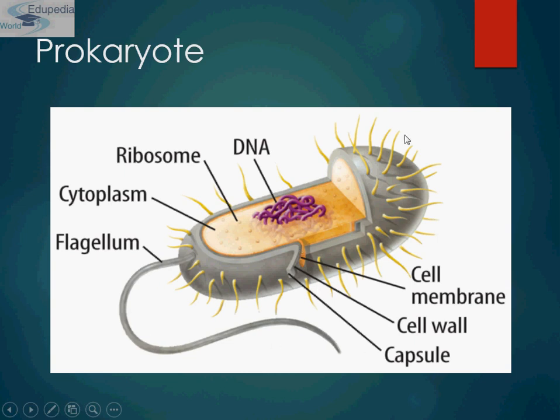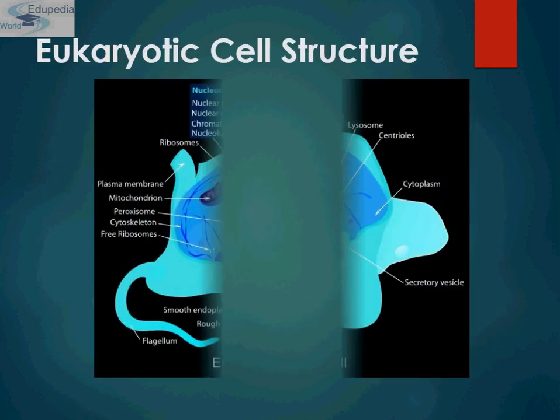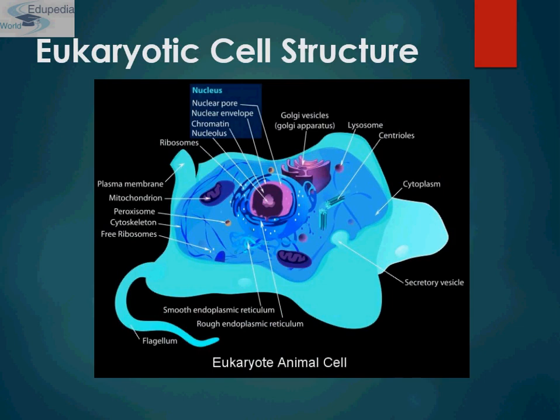They have a cell membrane, cell wall, capsule, ribosomes, and cytoplasm. Eukaryotic cell structure: this is a typical diagram of a eukaryotic animal cell. As you can see, they have a cell membrane or plasma membrane, mitochondria, peroxisomes, cytoskeleton, free ribosomes that are floating in the cytoplasm, centrioles, lysosomes, Golgi apparatus, nucleus, and secretory vesicles.